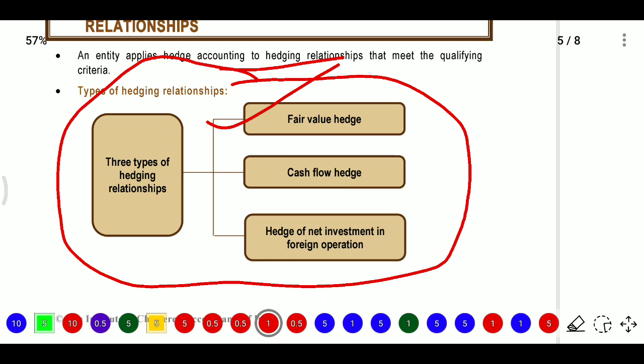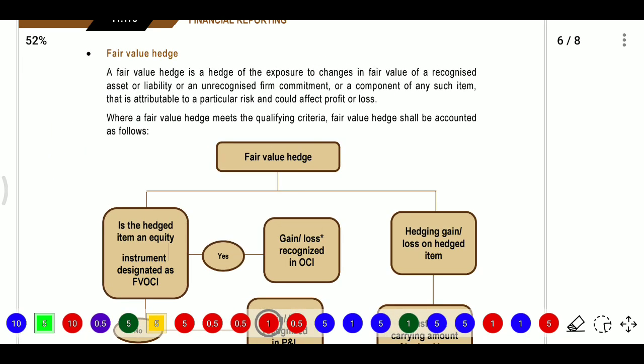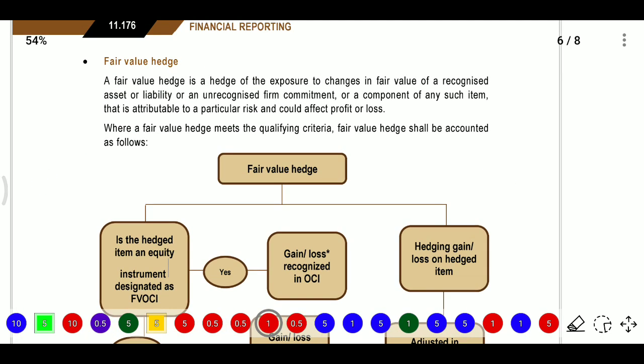There will be three types of hedging relationship. A fair value hedge is a hedge of the exposure to change in fair value of recognized assets or liabilities or an unrecognized firm commitment, or a component of any such item, that is attributable to a particular risk and could affect profit or loss.